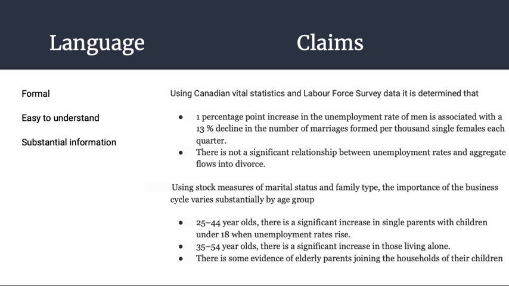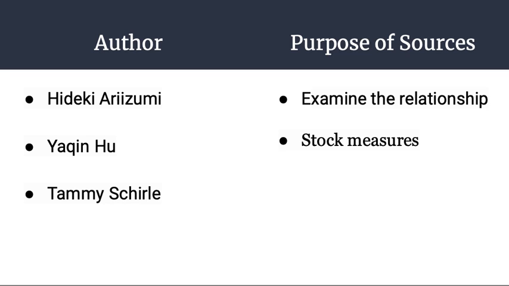They found that for 25 to 44-year-olds, there's a significant increase in single parents with children under the age of 18 as the unemployment rate rises. For 35 to 54-year-olds, there's a significant increase of those living alone, and there's some evidence that elderly parents are joining their children and living in their households.